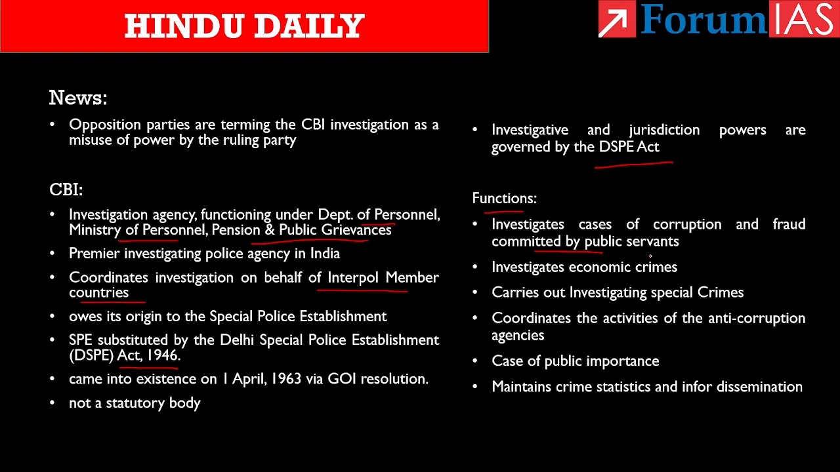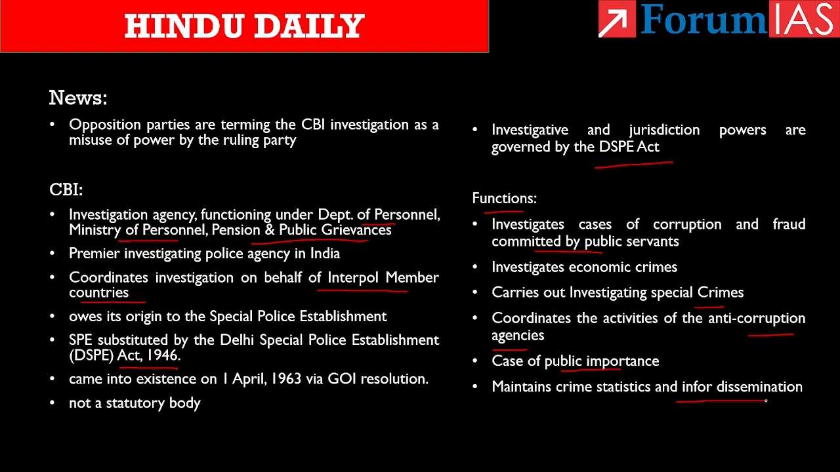Thirdly, it also investigates special crimes such as cases of terrorism, kidnapping for ransom, crimes committed by the mafia, bomb blasts, etc. Then it coordinates the activities of anti-corruption agencies and the various state police forces. Fifthly, it takes up cases of public importance for investigation based on request from a state government. Finally, it maintains crime statistics and disseminates criminal information. So these are a few functions of the CBI.